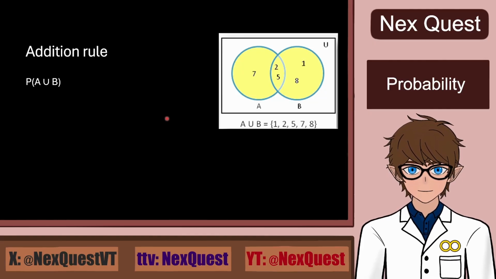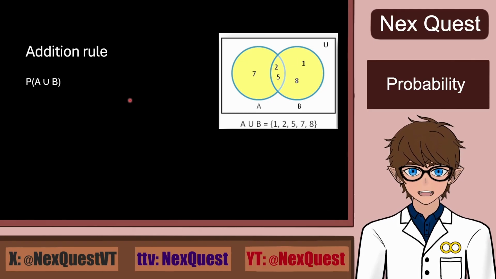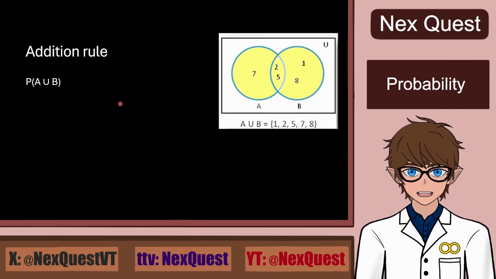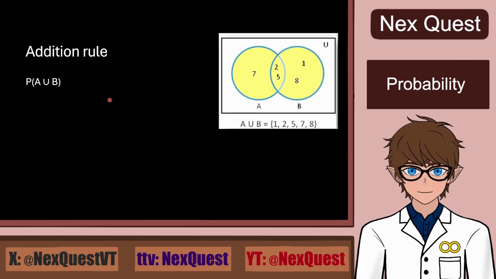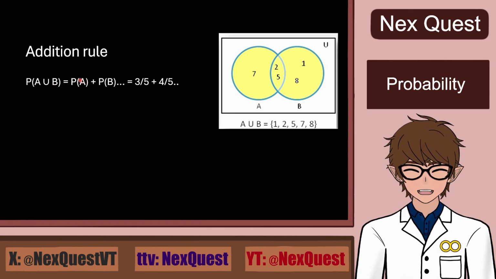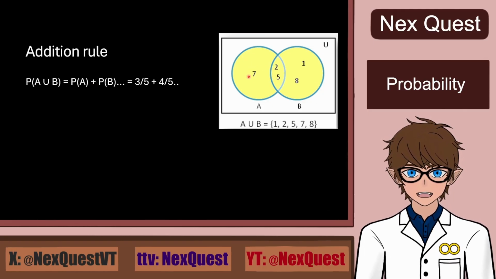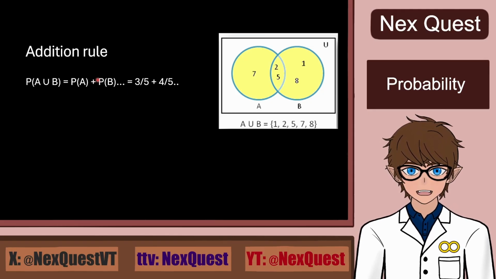Now, there is a rule for adding up any 2 events, like on the image here. If we want to know the number of elements in the union of them, or the probability that A or B events occur, we need a special formula. Why? Well, let's do the math for just adding together both sets, as that is the intuitive way of understanding union. The probability that an element from set A is picked on the image is 3/5, because there are 5 elements in the sample space and 3 in A. The probability for an element from event B is 4/5, because there are 4 elements in B.